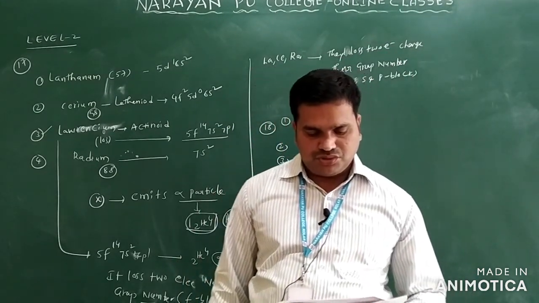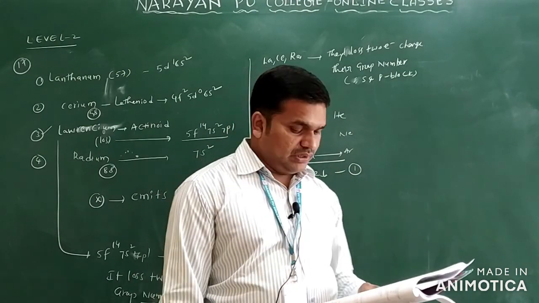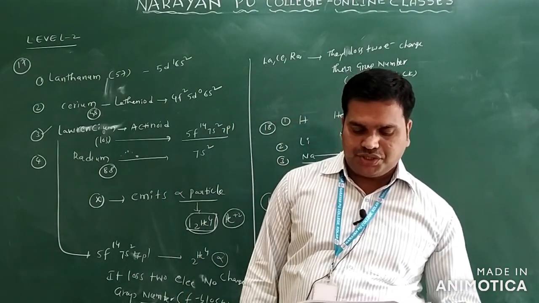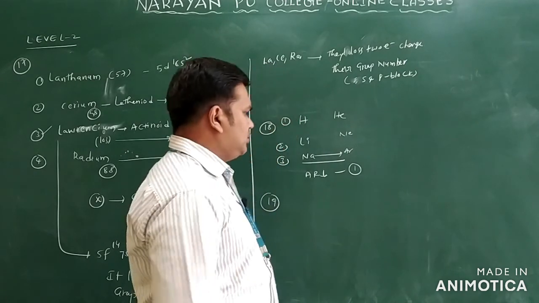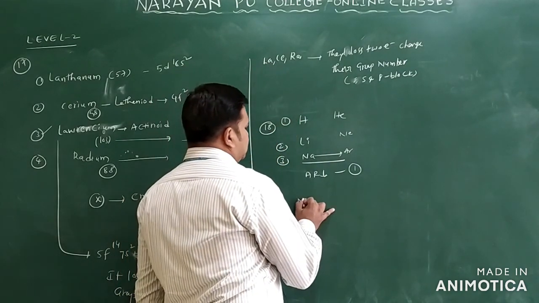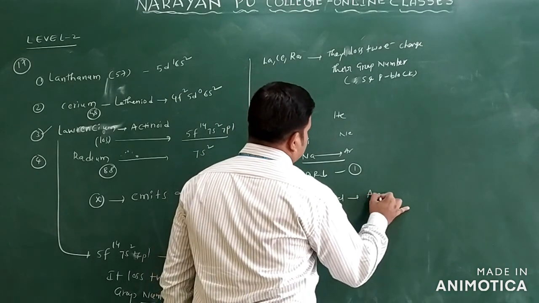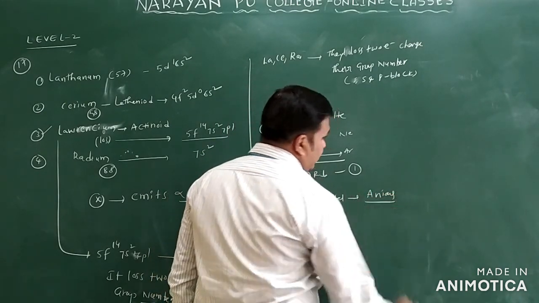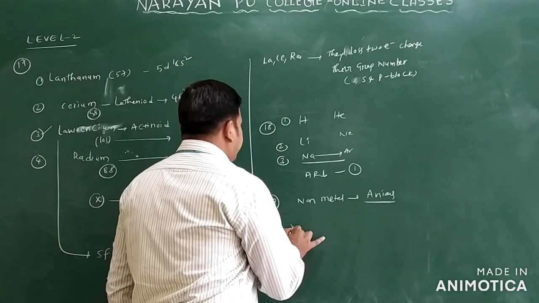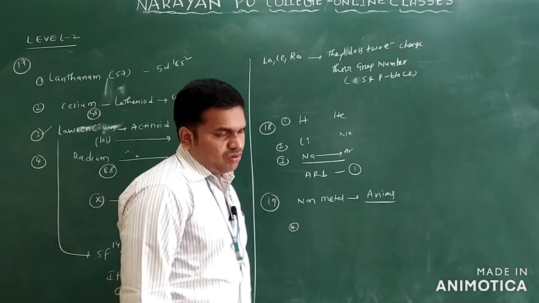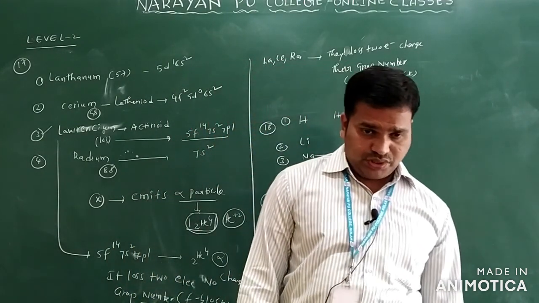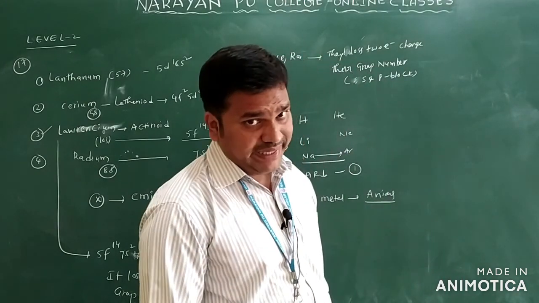See the next question, question number 19. Which of the following sets have the strongest tendency to form anions? Generally non-metals form anions easily. Non-metals have a tendency to gain electrons, then they will form anions, getting the nearest noble gas configuration.